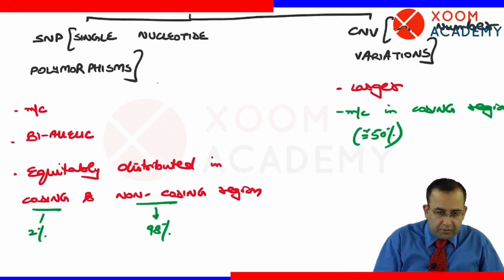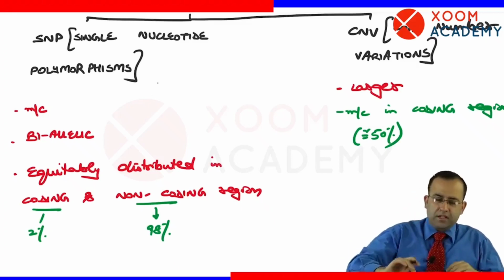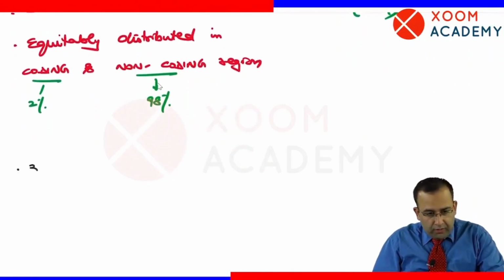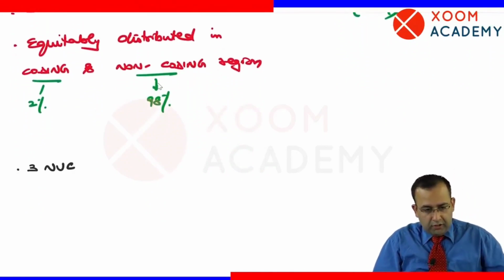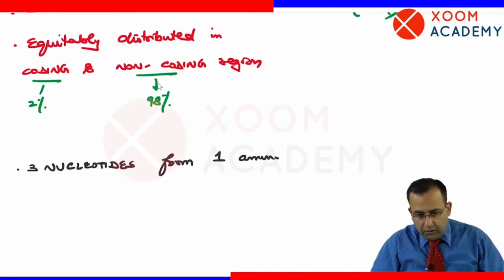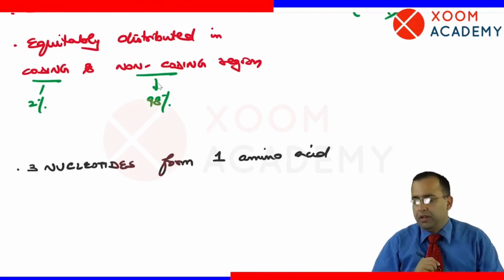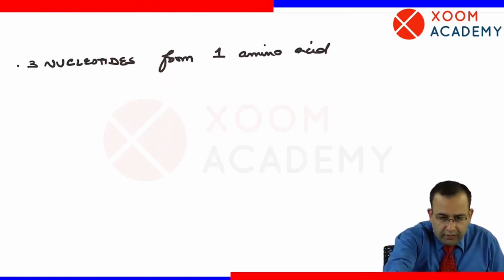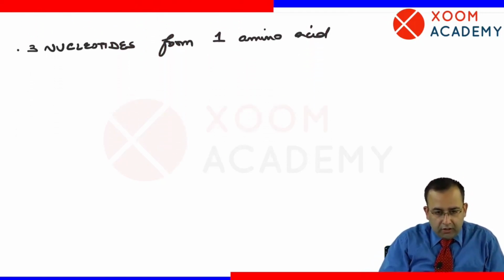Next point, we are just doing basics of genetics. You already know 3 nucleotides form one amino acid. Next point, I can divide nucleotides into 2 types.